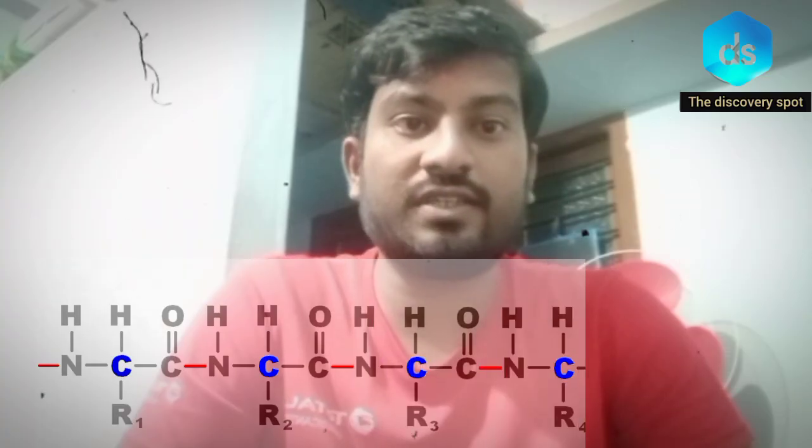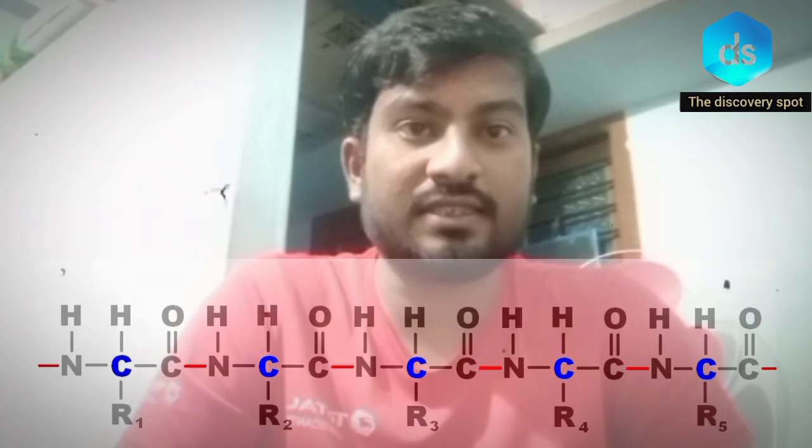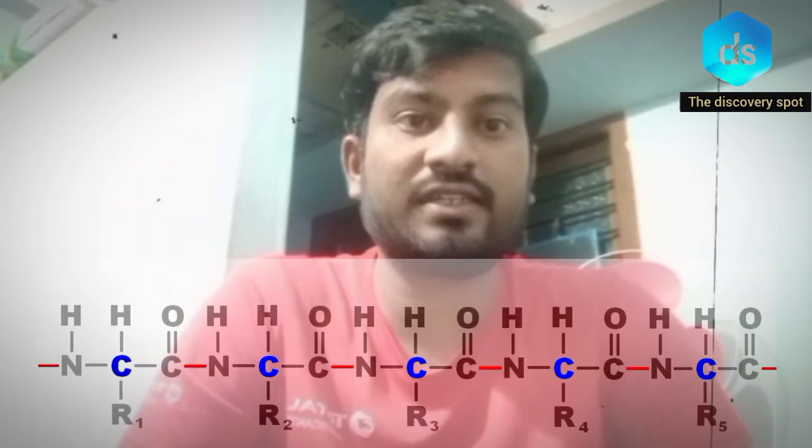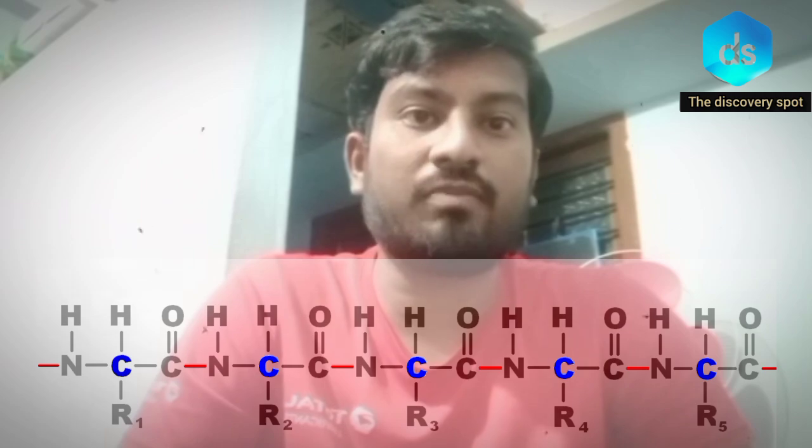Now moving on to how proteins are made. Proteins are made along a polypeptide chain, in which one single amino acid is joined with another amino acid, and these joinings are made by a peptide bond.